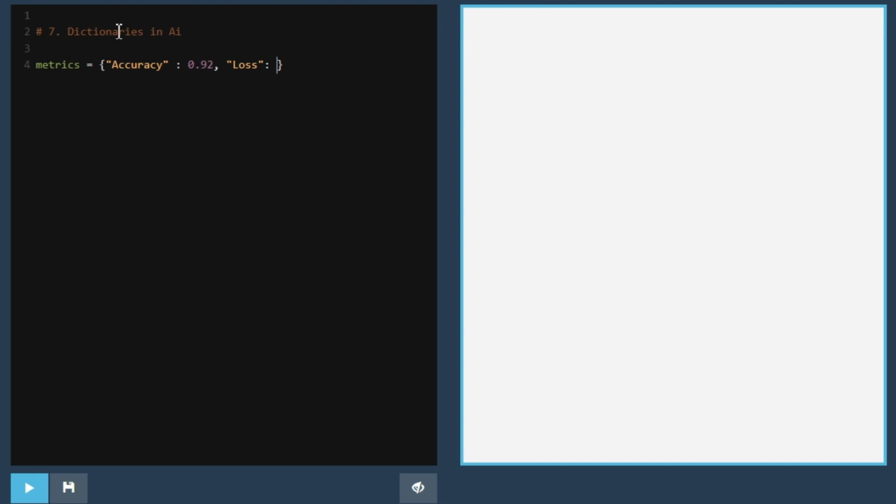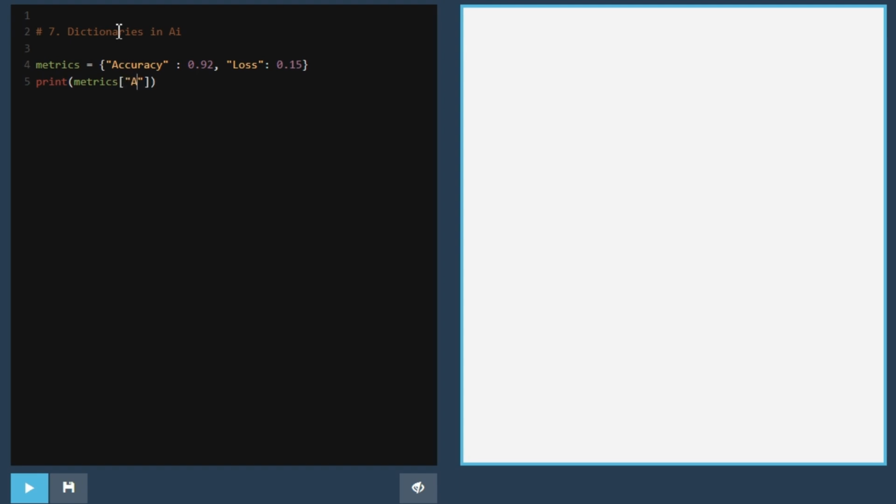How to create a dictionary in Python for AI. A dictionary in Python is a key-value pair data structure. It is used to organize data, metrics, or parameters. This line creates a dictionary named metrics. Here, the keys are accuracy and loss, and their corresponding values are 0.92 and 0.15.